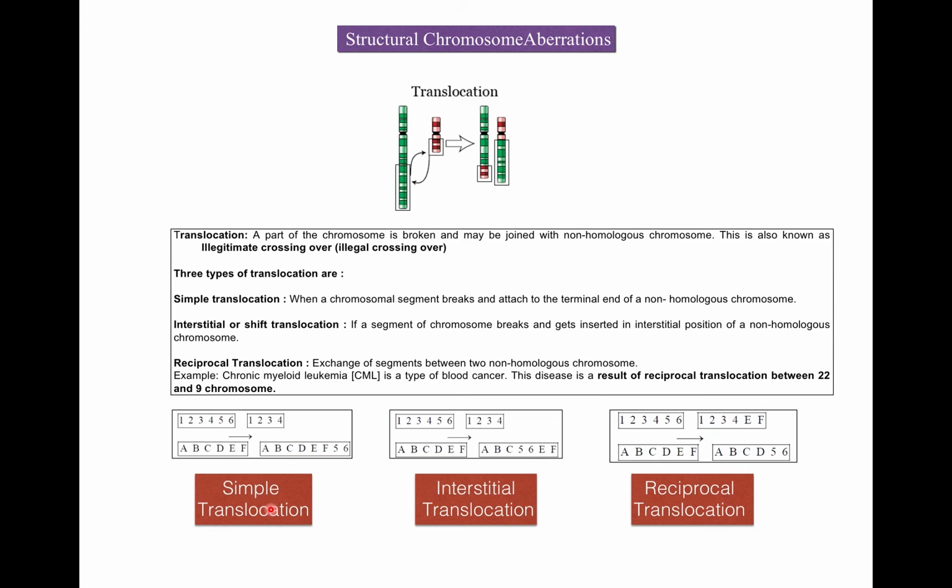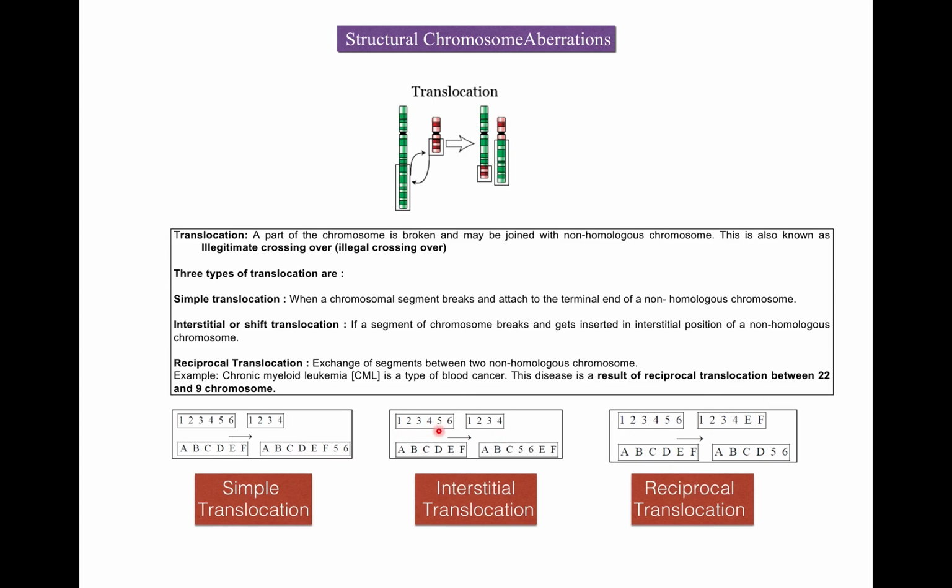It is simple translocation. Now interstitial or shift translocation. If a segment of a chromosome breaks and gets inserted in an interstitial position of a non-homologous chromosome, then that translocation is known as interstitial or shift translocation. So how is it? See this example.